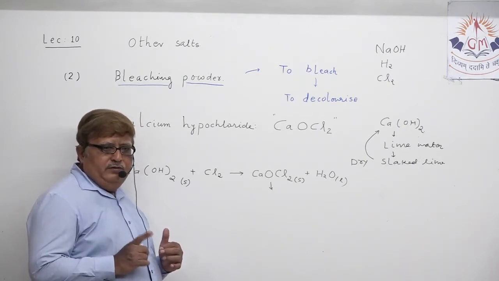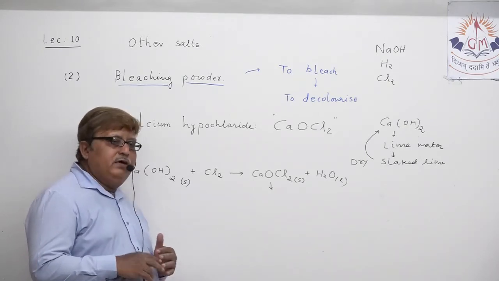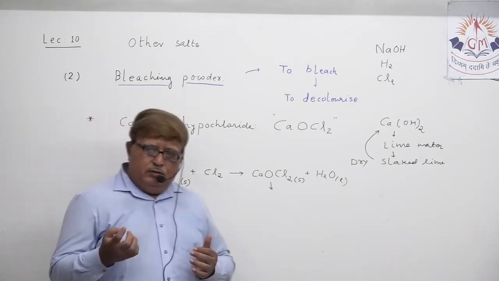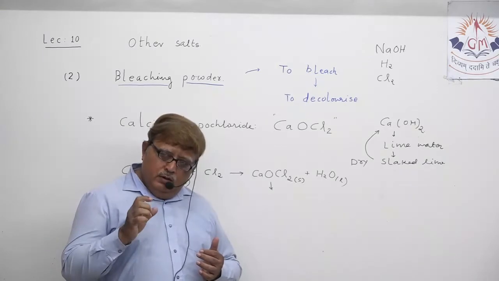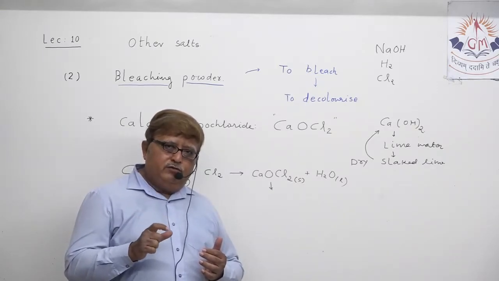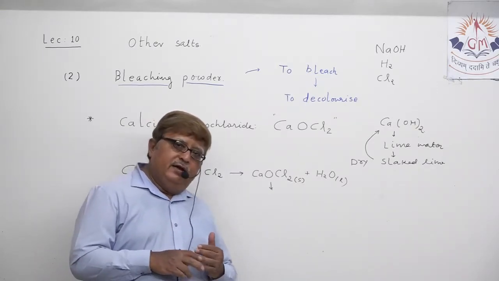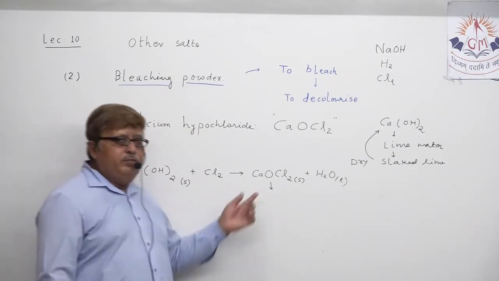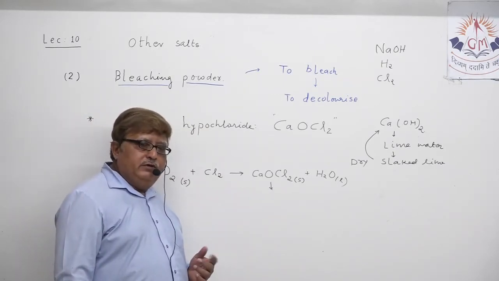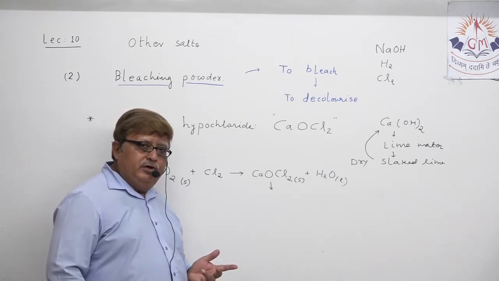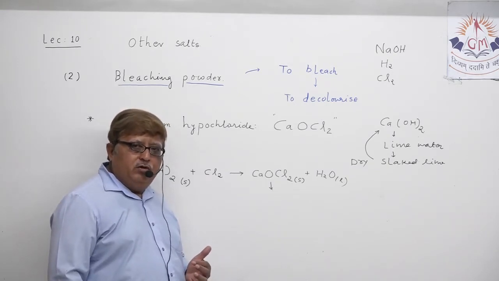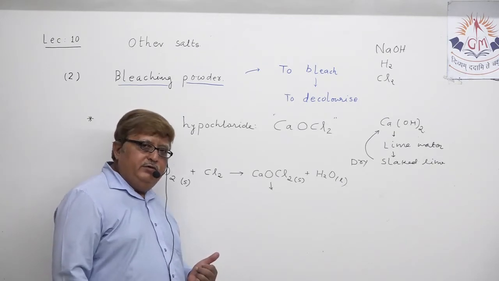Chlorine gas and dry slaked lime. The statement is that chlorine gas is absorbed on dry slaked lime, and as a result two products are obtained: one is water and another is calcium hypochlorite, CaOCl2, which by common name is known as bleaching powder.